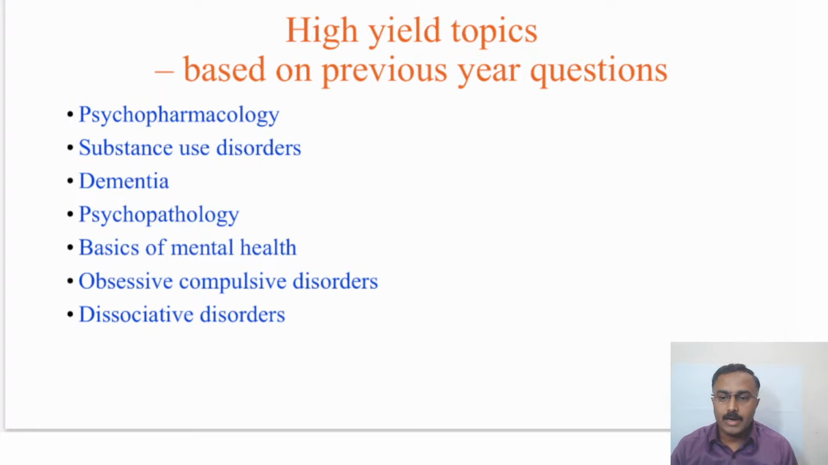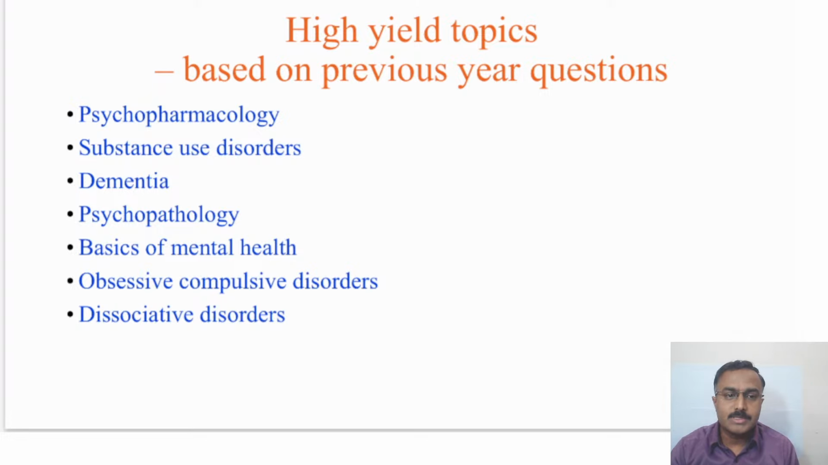So these are all the high yield topics that I've identified based on previous year questions. Almost 40% of the questions were based on psychopharmacology. So that's one topic you can't ignore. Then substance use disorders. Every other INICET exam features one or the other definite substance use, be it alcohol, cannabis, cocaine, and so on. And there is one question on dementias, various dementias.